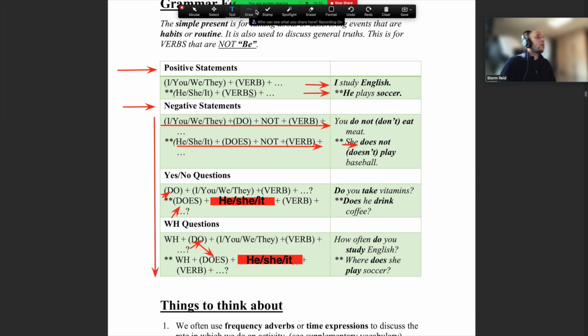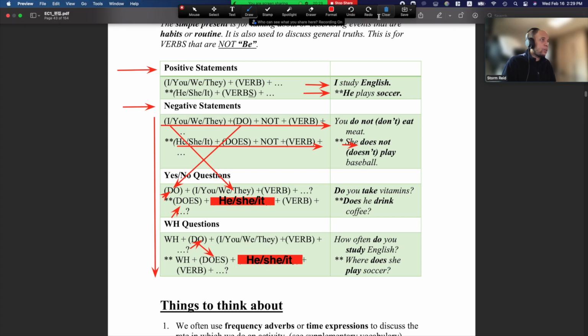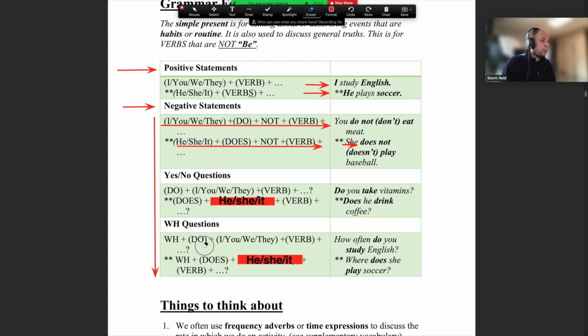Okay, so everything else is the same, right? So remember what we did in the last class. When we make questions, we need to swap the subject and verb, all right? Now here we have do and does, so that's what we need to swap around with my subject. So if you check here, do I, we just swapped it around, all right? And same here. Let me just clean this a little bit. I'm a bit messy right now.